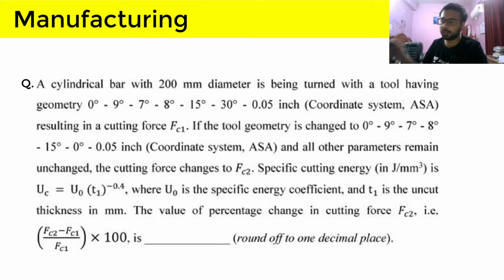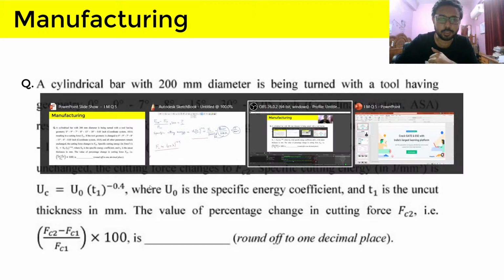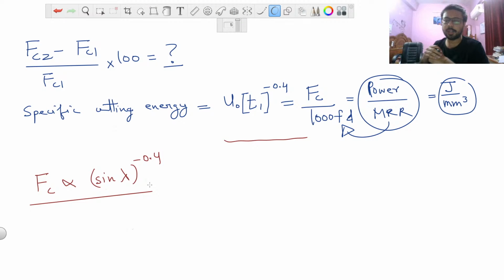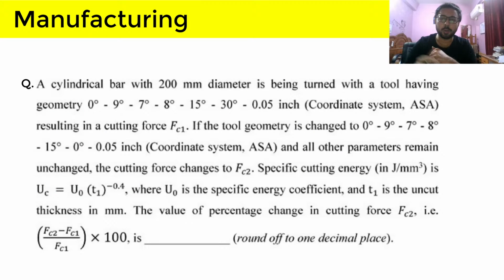So now I have shown you how to solve this question, and you simply have to put in the values and get the answer. What will be the answer to this question? I'm giving you 1 minute again, because this question was quite new, and it is very important for you to understand how to do these lengthy questions. We got FC is proportional to sine lambda raised to the power minus 0.4. Now what is the value of (FC2 minus FC1) divided by FC1, into 100? I am asking because you can still make mistakes, so I am waiting to see if you are doing this question properly.